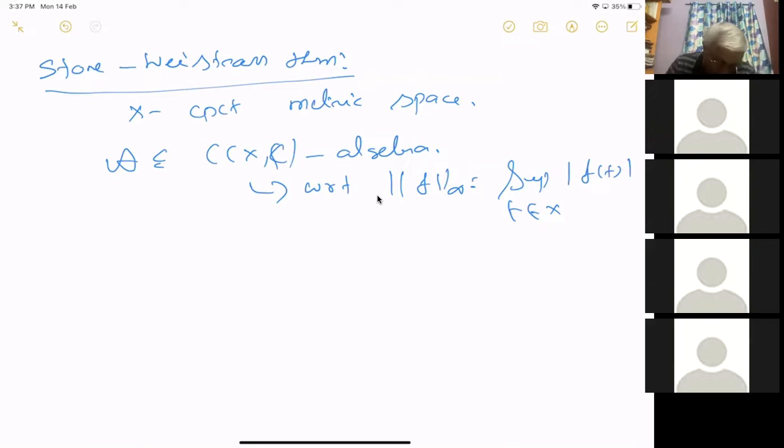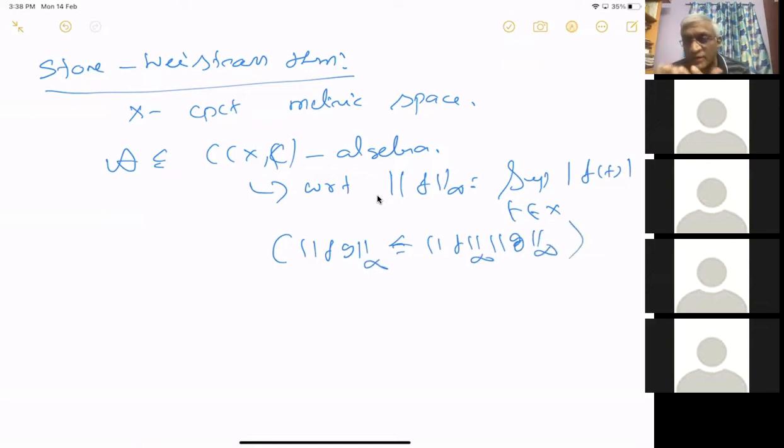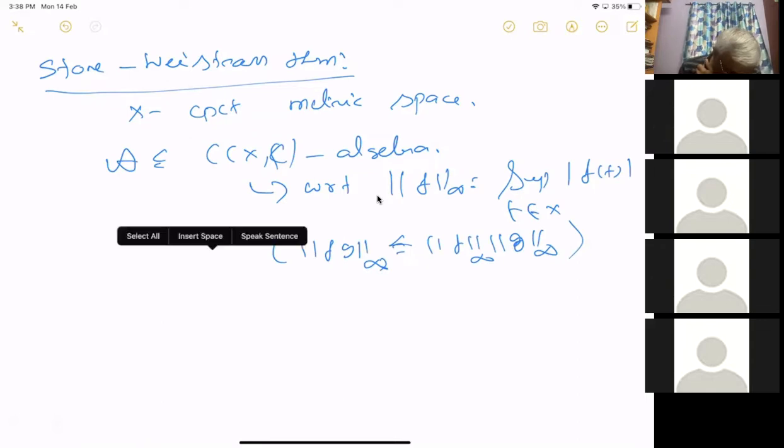I was talking about algebra. All these algebraic operations, multiplication and addition, are continuous. If you have a norm, then by the triangle inequality, addition is continuous. And similarly, you have the inequality that the norm of fg is less than or equal to the norm of f times the norm of g. From that, it will follow that multiplication is also continuous. So the algebraic operations are continuous. So it's a nice algebra. And we don't assume that A is closed. So suppose the following conditions are satisfied.